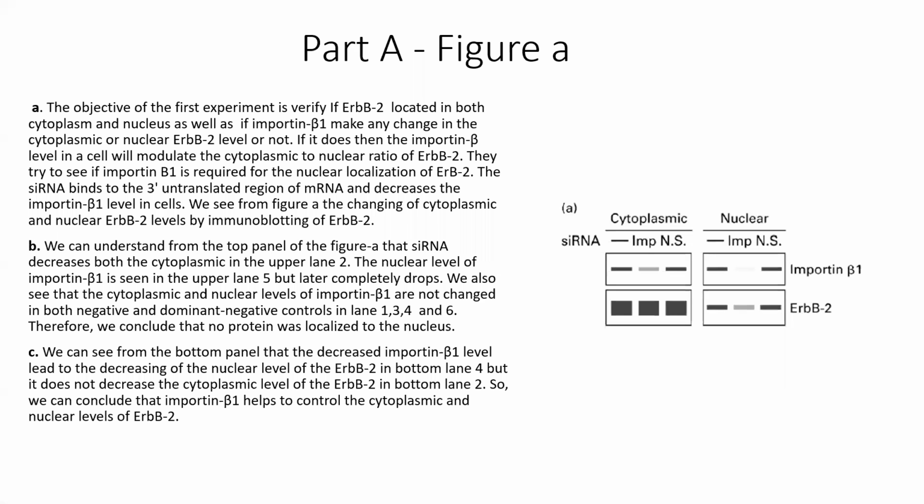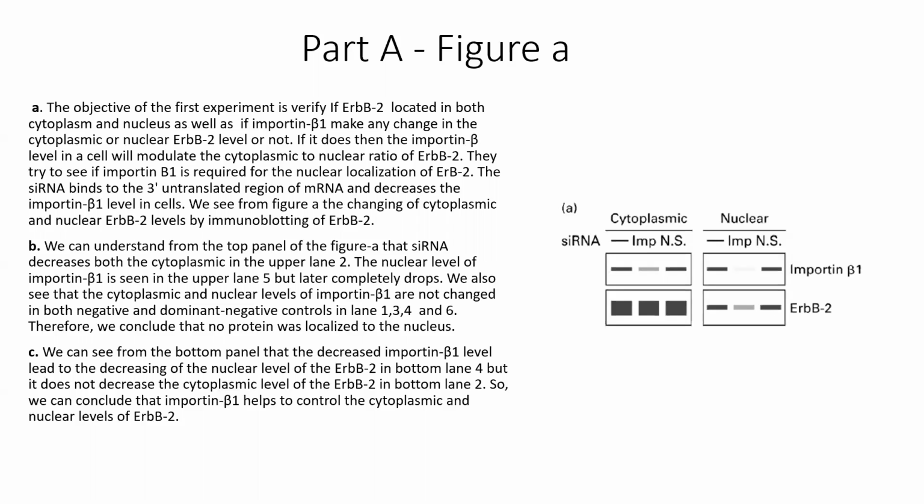On slide 1, we'll be focused on part A, particularly on figure A as attached on the right hand side. The objective of this first experiment is to verify if the ERBB2 receptor is located in both the cytoplasm and nucleus, as well as evaluate if the importin beta 1 protein makes any change in the cytoplasm or the nucleus at the level of the ERBB2 receptor. If it does, then we can conclude that the importin beta 1 level in the cell will modulate the cytoplasmic to nuclear ratio at the ERBB2 level. So they are trying to see if importin beta 1 is required for the nuclear localization of the ERBB2 receptor.